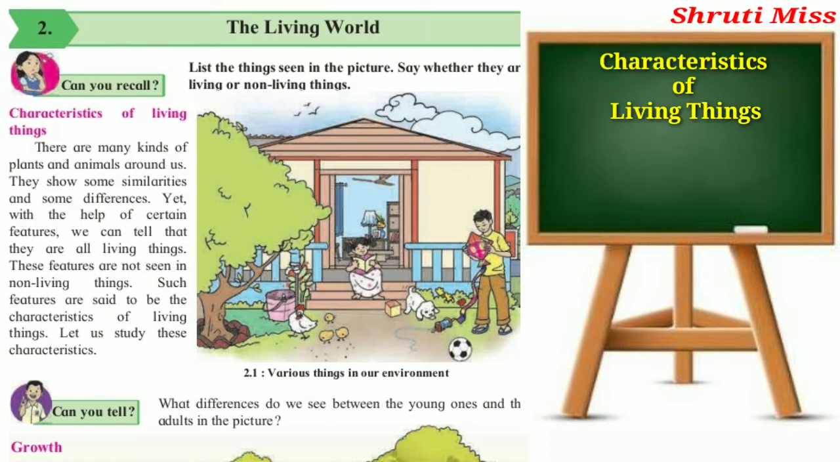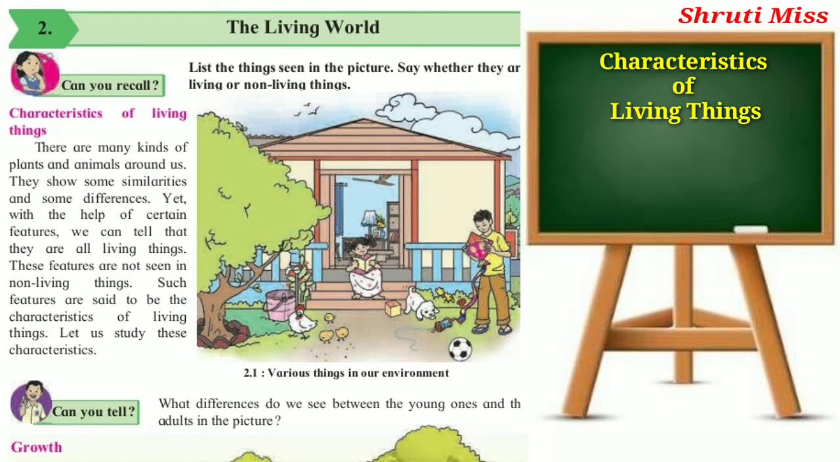Now, characteristics of living things. There are many kinds of plants and animals around us. They show some similarity and some differences. Yet, with the help of certain features, we can tell that they are all living things. These features are not seen in non-living things. Such features are said to be the characteristics of living things.